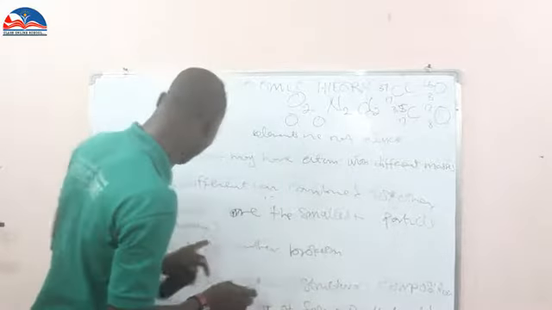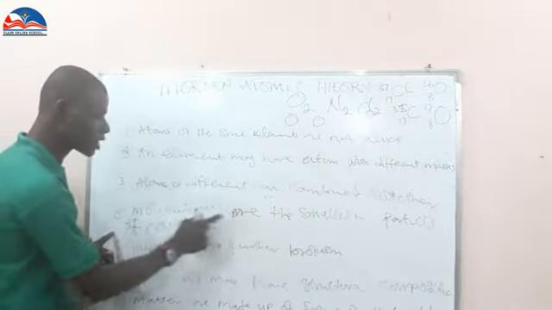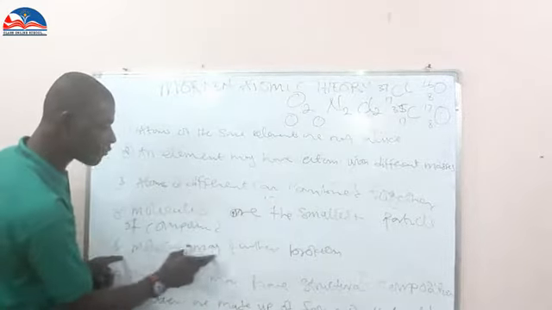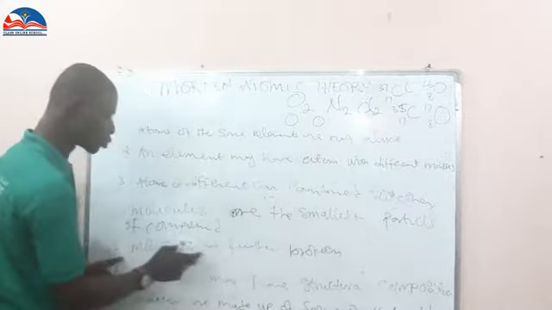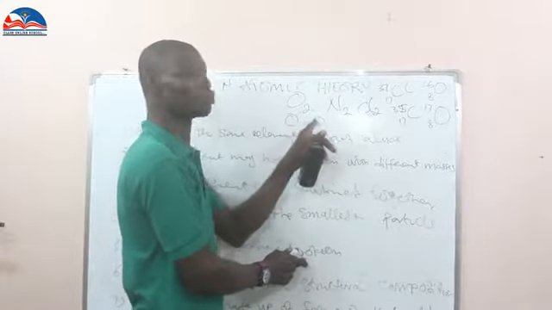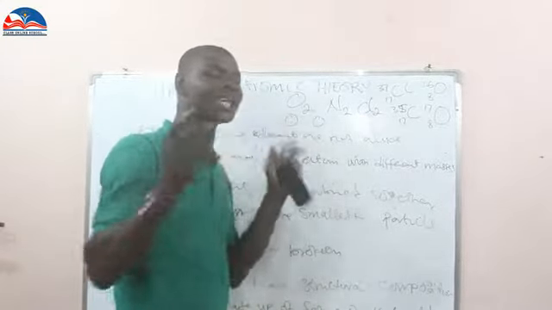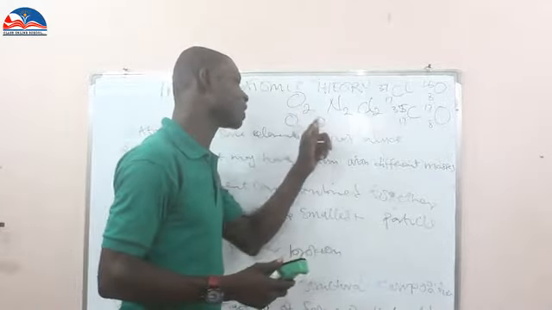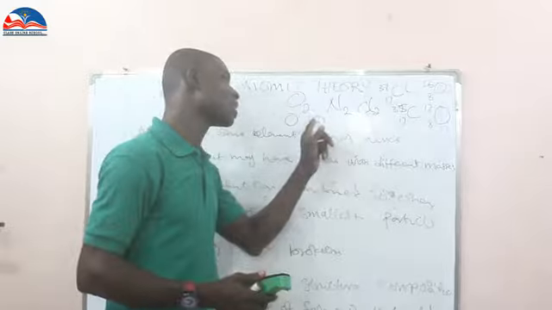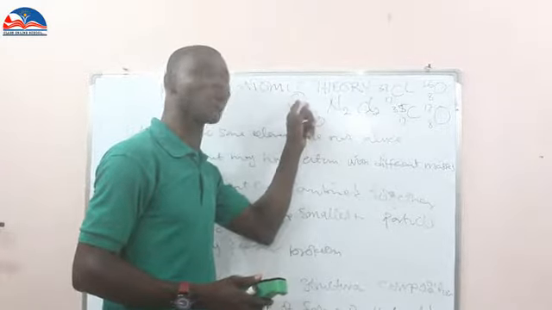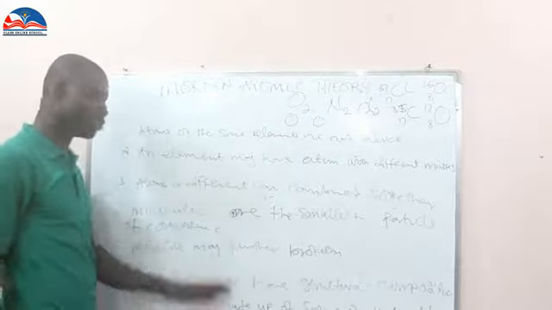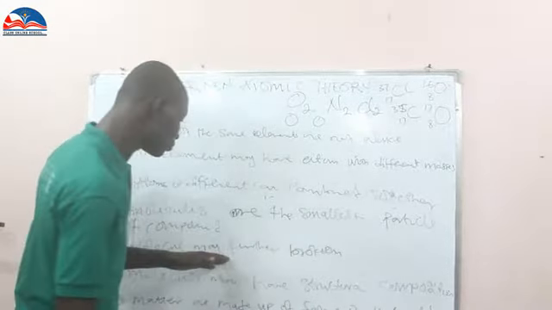So that is why number 4 says molecules may be further broken. The molecule of oxygen has broken into 2 oxygen atoms. Then this oxygen atom and this oxygen atom can combine together to give me what we call the oxygen molecule. That is why we agree with number 4.